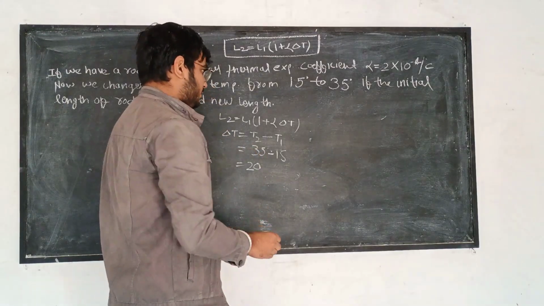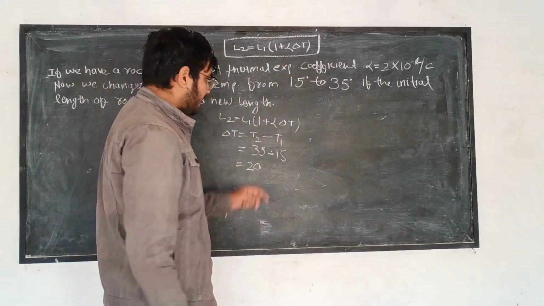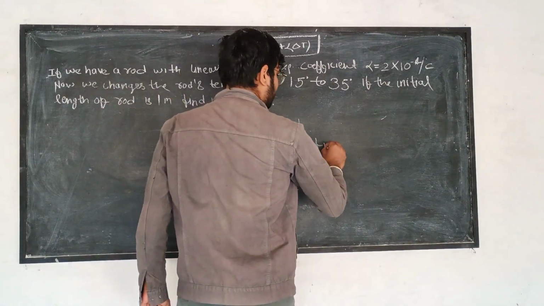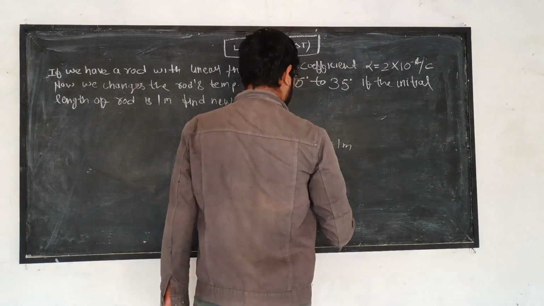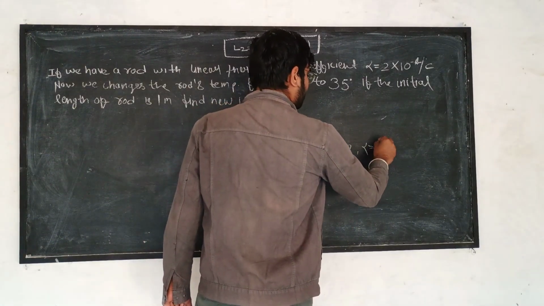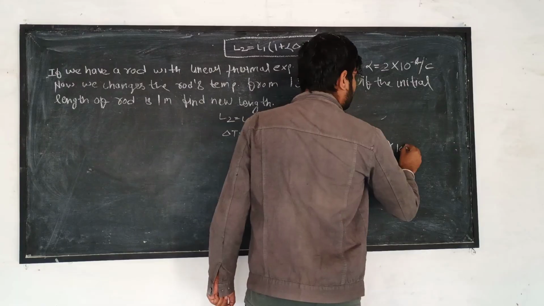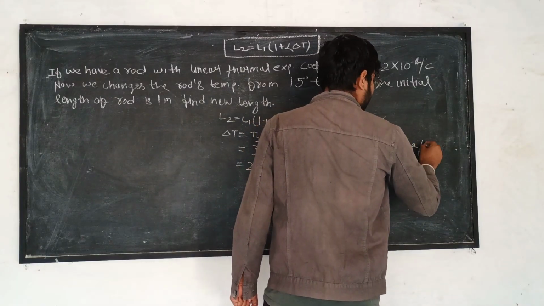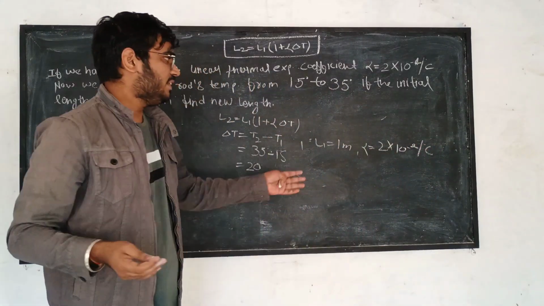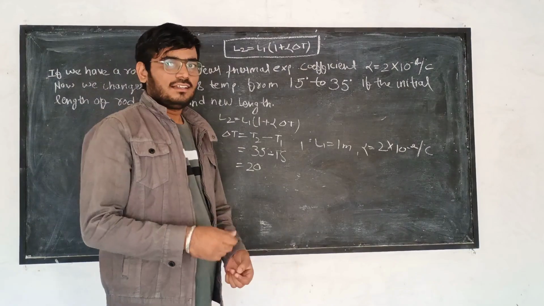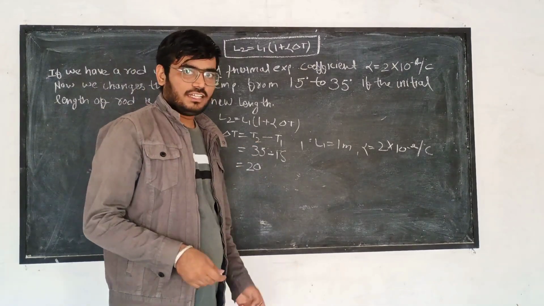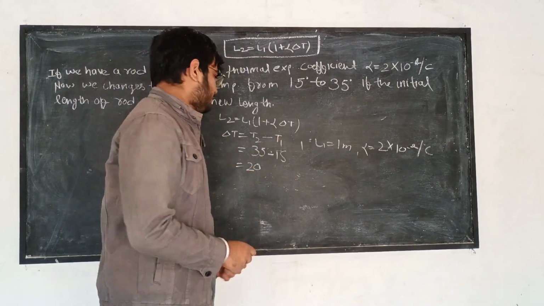This is delta T. Alpha is given as 2 into 10 to the power minus 4 per degree, and L1 is 1 meter. Now we simply put this information into our formula and get the result.